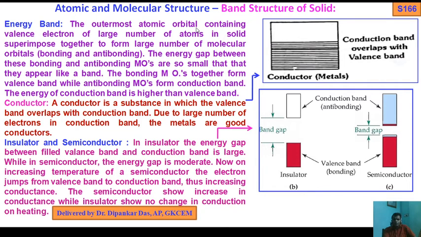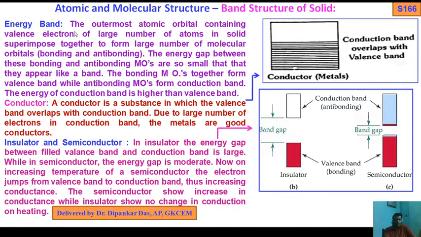The outermost atomic orbitals containing valence electrons of a large number of atoms in a solid superimpose together to form a large number of molecular orbitals, bonding and antibonding. The energy gap between these bonding and antibonding MOs is so small that they appear like a band. The bonding MOs together form the valence band, while the antibonding MOs form the conduction band. The energy of the conduction band is higher than the valence band.